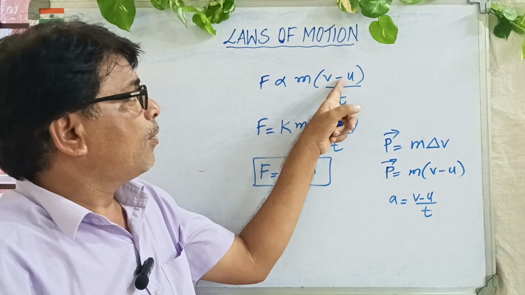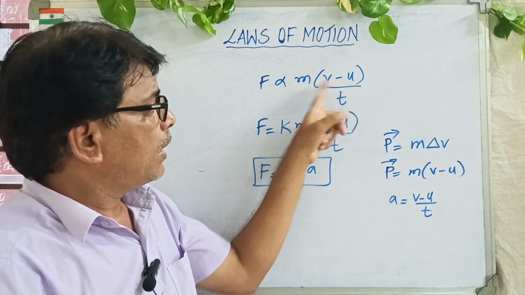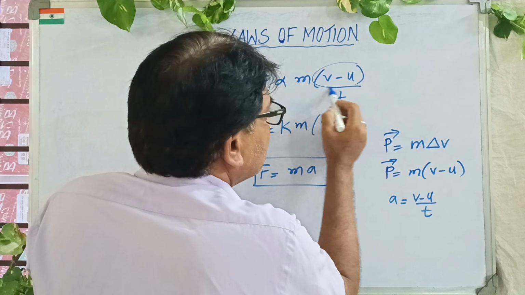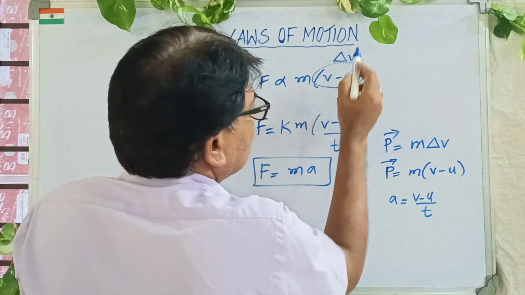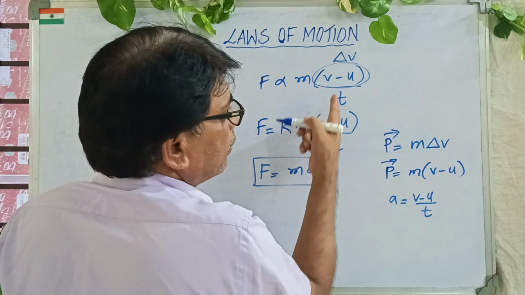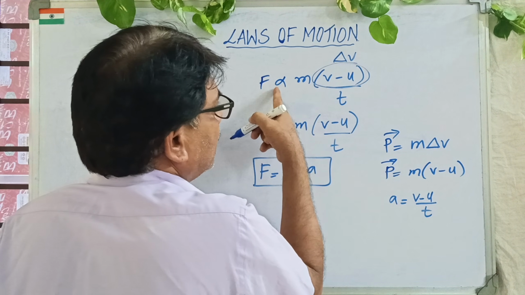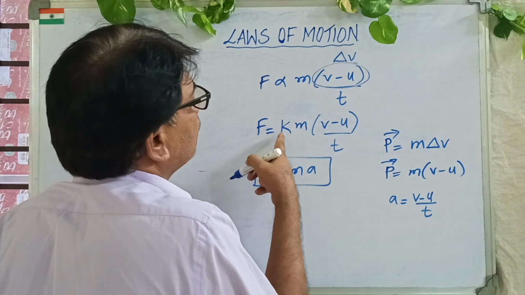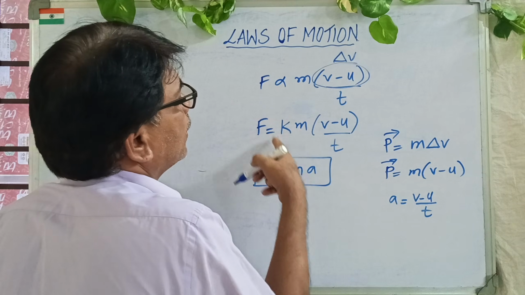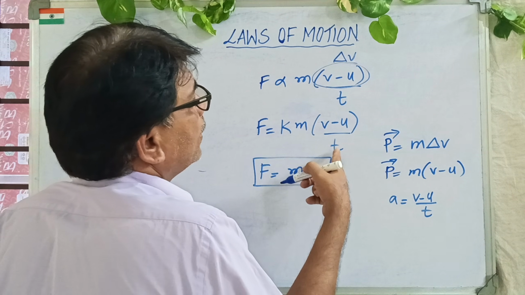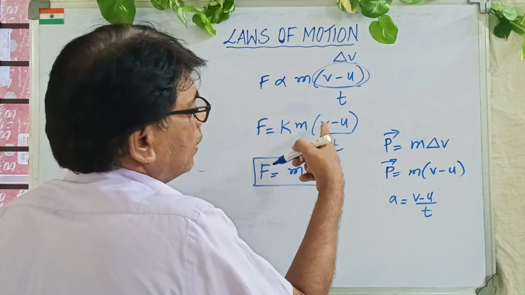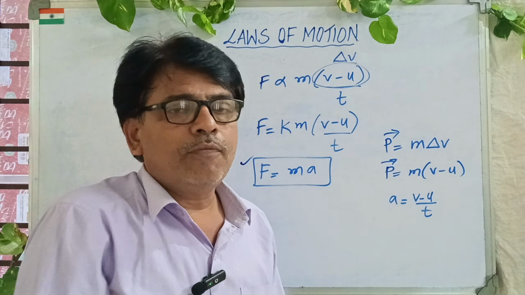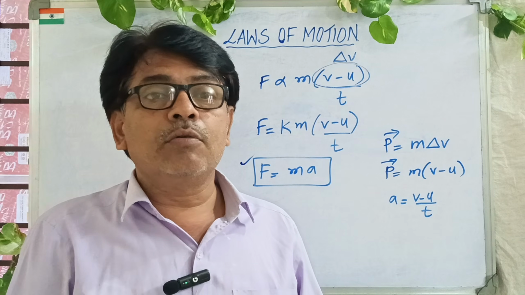Rate of change of momentum. Momentum, once again I am telling you, is nothing but mass into velocity. This is nothing but change in velocity. Rate of change of momentum is directly proportional to net force. So when I take it as equal to, I get a constant, but it doesn't make any difference. It is m delta v by delta t. (v minus u) by t is a. Therefore, this is Newton's second law of motion: F is equal to ma.